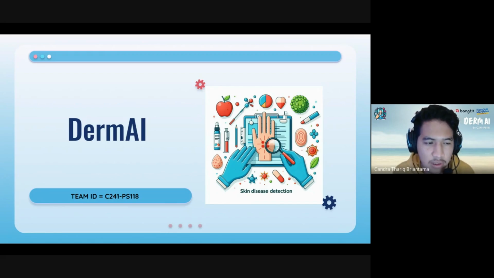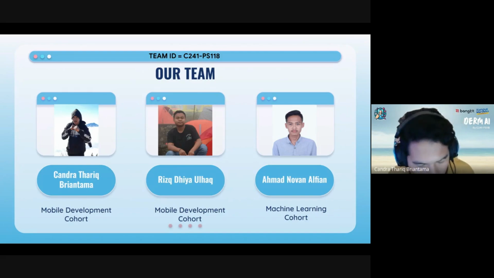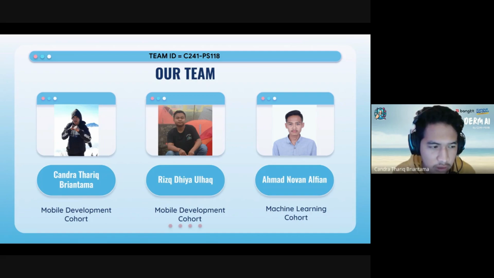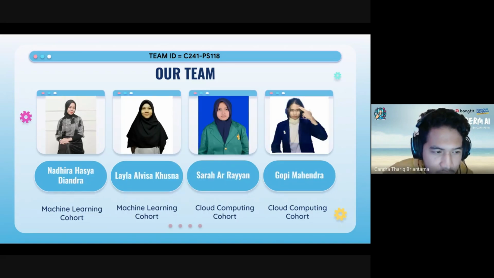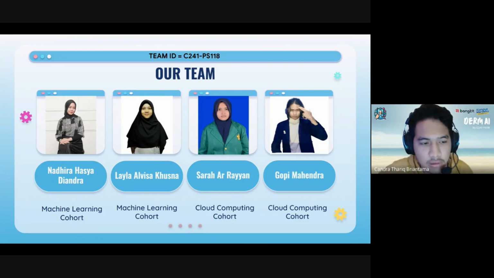C241 DSPS 118. Today, allow us to show you the program that we have created. First of all, allow us to introduce our team, Capstan. Our team Capstan composition is two mobile development path, which is me and Rizky Dia Ulhak. From machine learning, there is Ahmad Novan Alfian, Nadira Syah Diandra, and Laila Alfisa Kusna. Also from cloud computing path, there is Sarah Arayan and Gopi Mahendra.